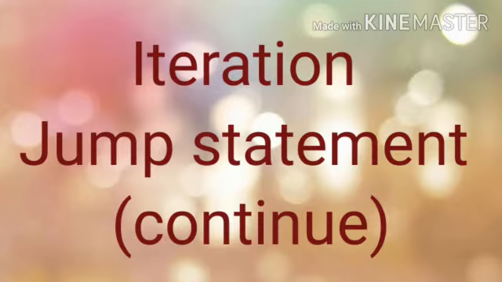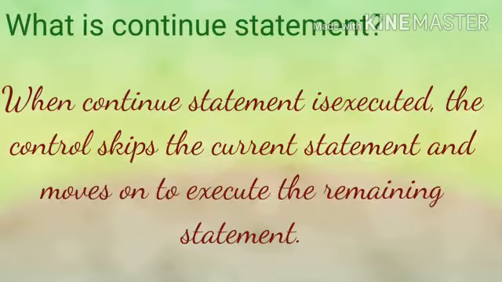So in iteration there are two jump statements, break and continue. In the previous video we have already learned about the break statement. Now we are going to learn about the continue statement. So what is the continue statement? When the continue statement is executed, the control skips the current statement and moves on to execute the remaining statements.